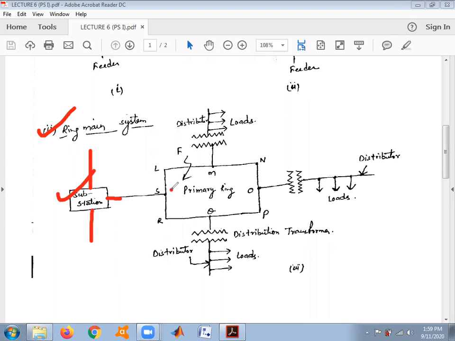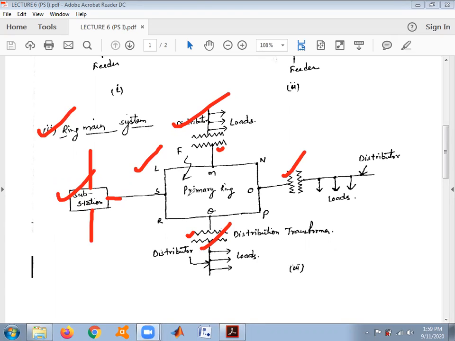The feeders here can be thought of as composed of a closed loop ring. There are three distribution transformers, 1, 2, 3. The primaries of the distribution transformers are connected in series to form a loop.